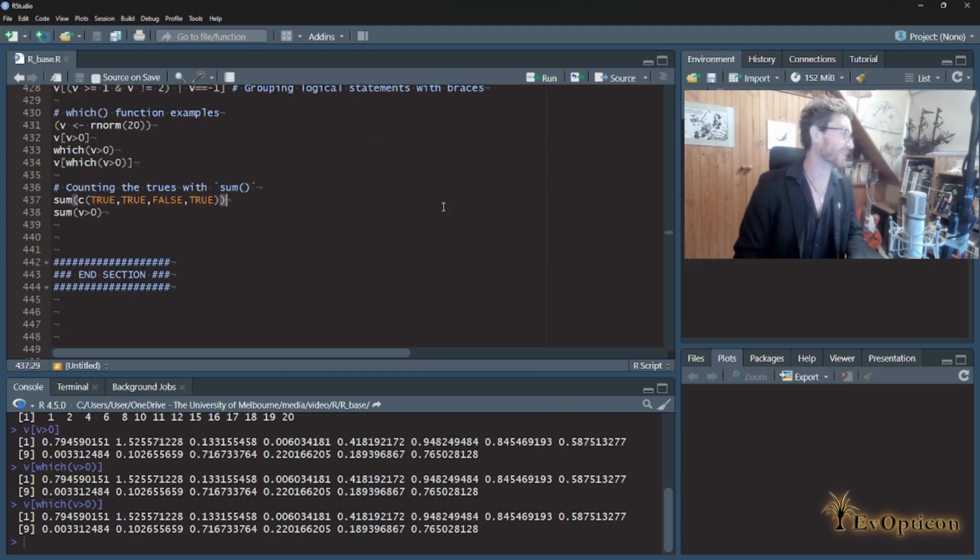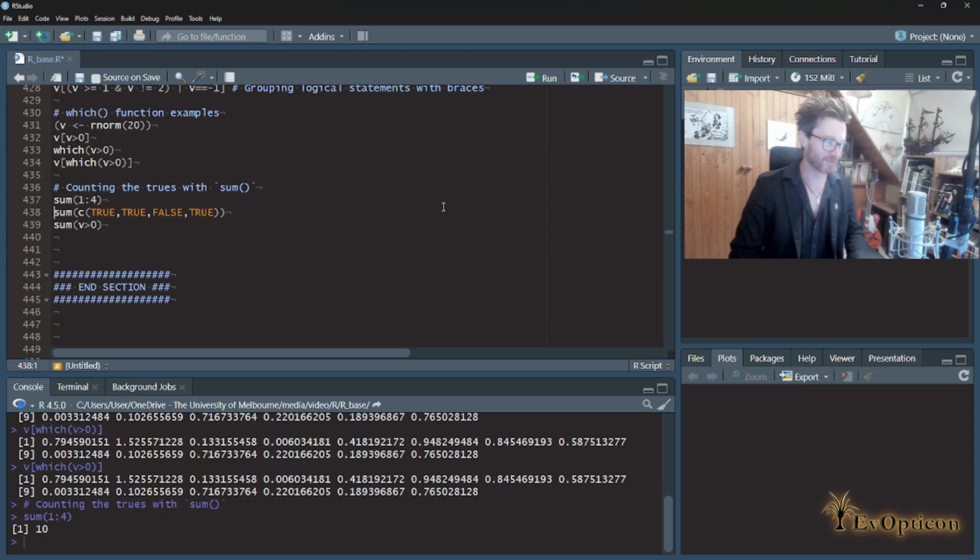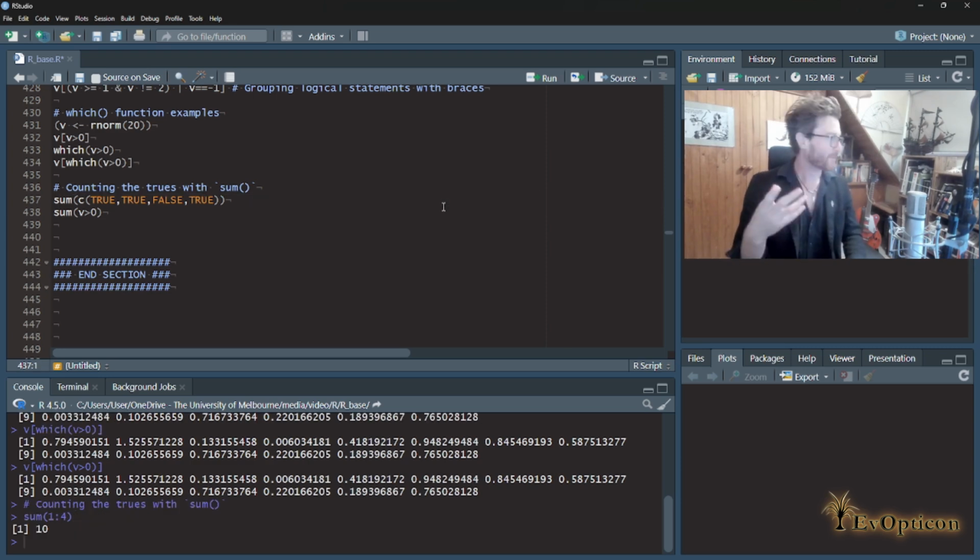So, final thing, this one's really easy. Okay. Sum, we've seen sum before. It just adds up numbers. Sum of 1 to 4 is 1 plus 2 plus 3 plus 4 is 10. Now, we already saw that the indexing operator knows what you've given it. It knows whether you've given it a numeric vector or a logical vector. Similarly with sum. So the idea here is first just to teach you a trick in R,